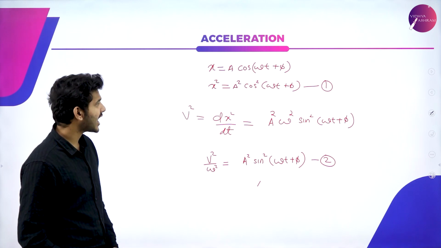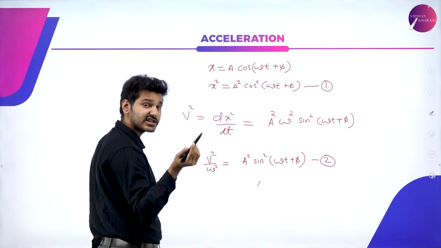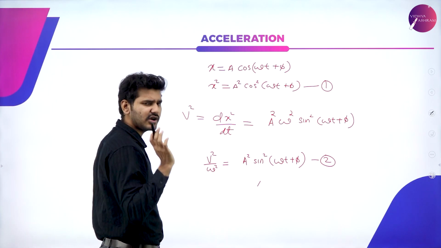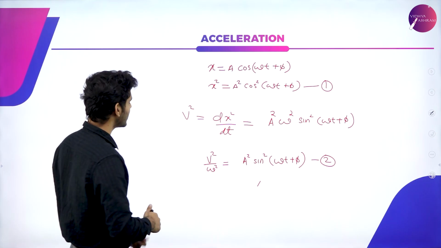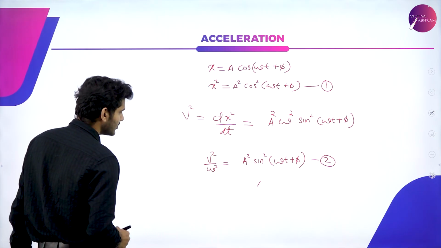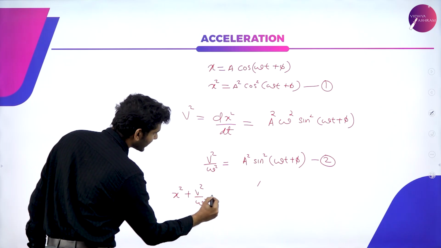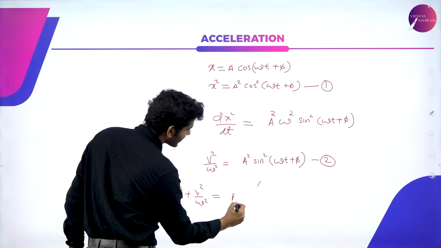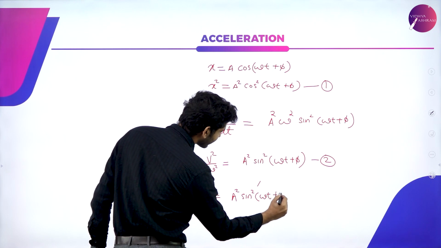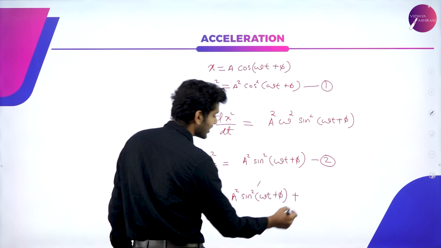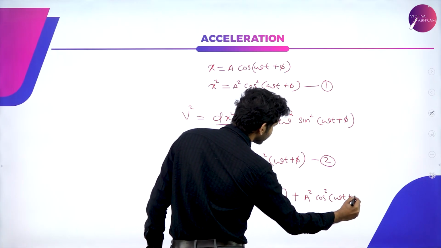Now what I'm going to do is add equation 1 and equation 2, because in the initial expression there was an a square minus x square, right? We don't know where it came from. So I'm just trying to add these two equations together and let's see where we end up. So x square plus v square by omega square will be equal to a square sine square(omega t plus phi) plus a square cos square(omega t plus phi).